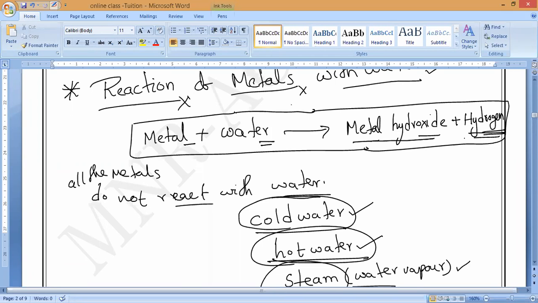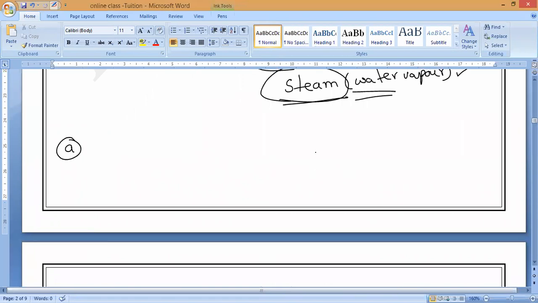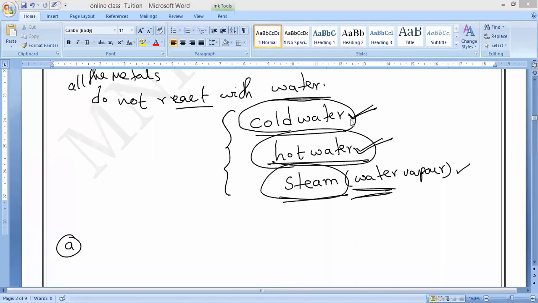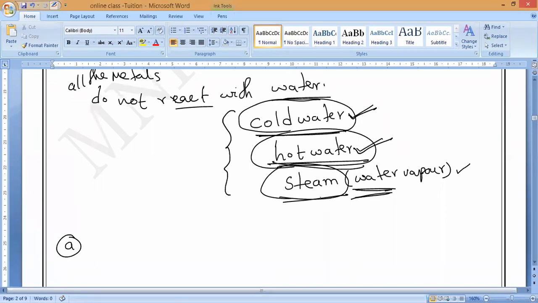Now, Nitinath, are you there in the meeting? Water alone, I am classifying into how many categories? Three categories: cold water, hot water, and water vapor. Someone is making noise while speaking; please check that. So water I have been classifying into three categories: cold water, hot water, and steam.